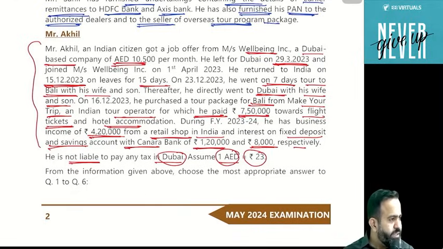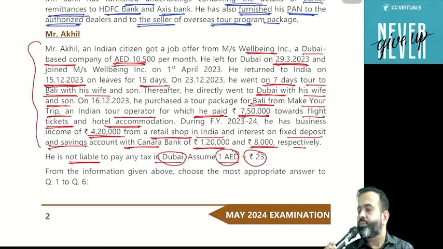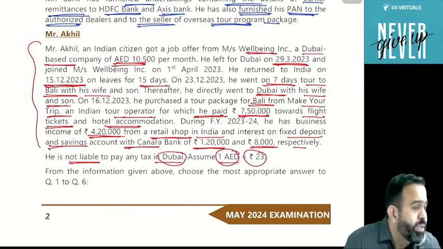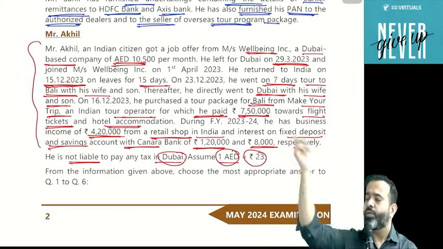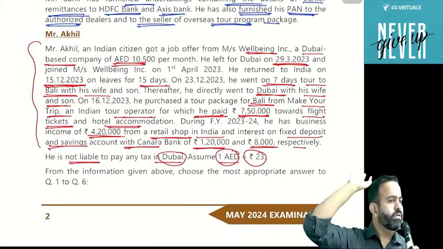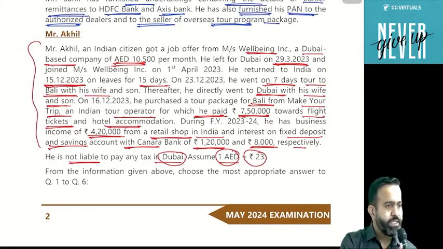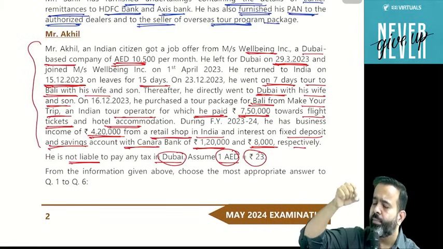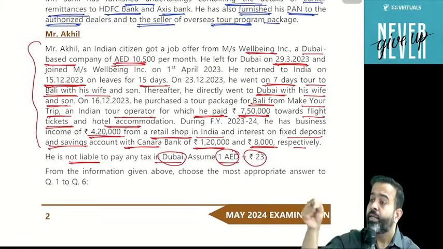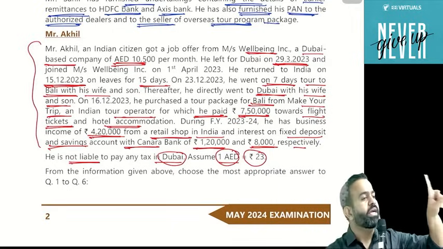So he is non-resident. But guys, there is a section called section 6(1)(a), deemed resident. Now what deemed resident says, you know that if any person is an Indian citizen and he is not liable to pay tax anywhere in the world due to his residency or domicile, then he will be treated as a deemed resident of India if his Indian income is more than 15 lakh.